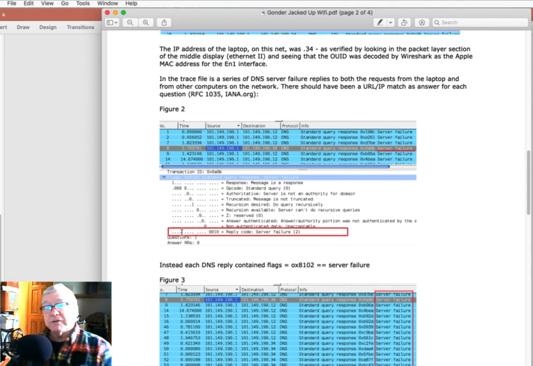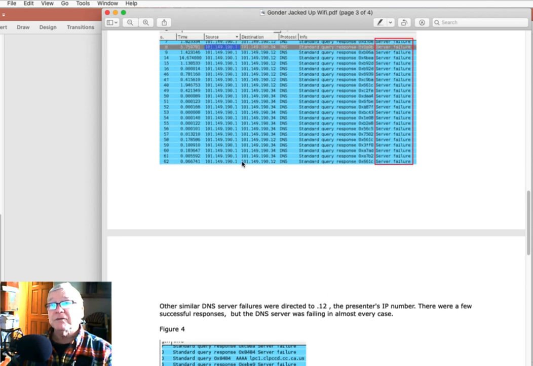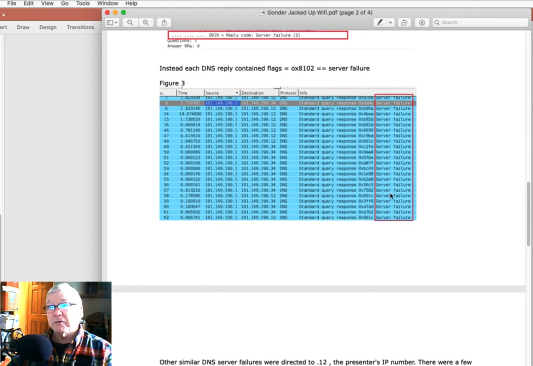So I found as a piece of information that was interesting that I kept getting back these server failure messages. In other words, what this represents is a message coming back from the server. Not that my request got lost, but it actually got to the server and I got a reply that says, he's down. He's down. Server failure. Figure 3, a whole list of them, and they're all server failures.